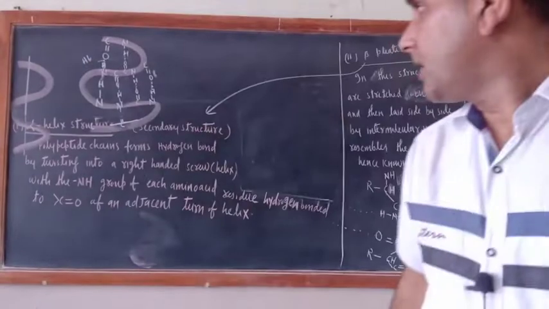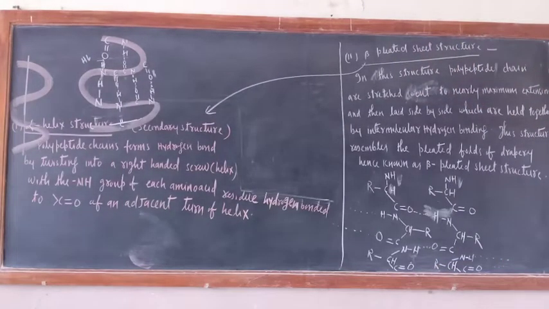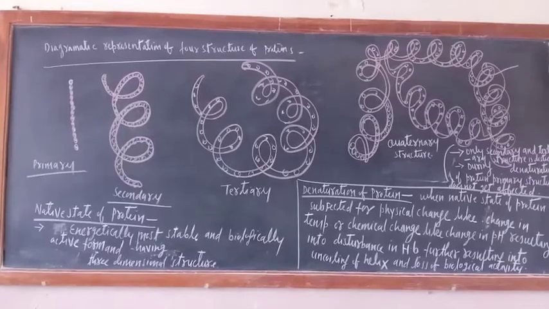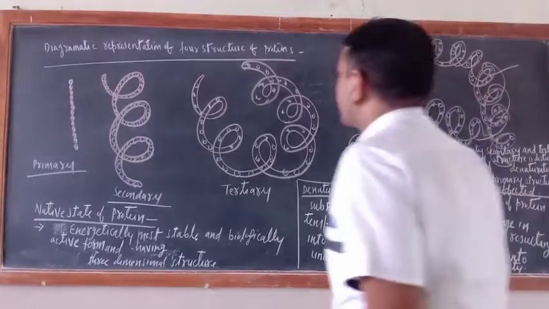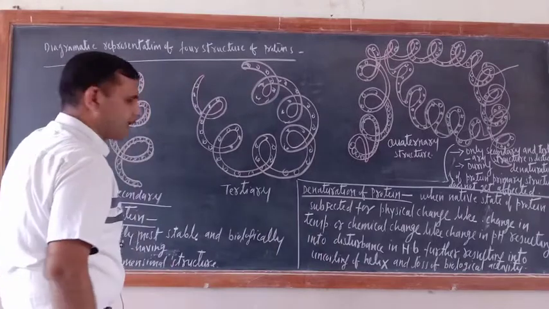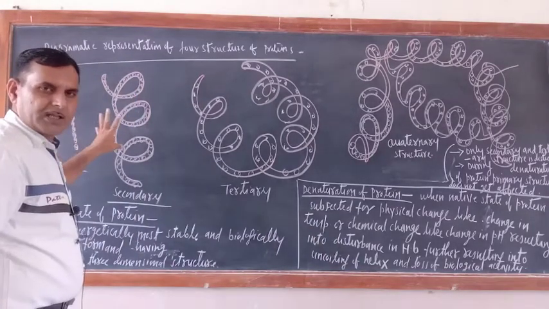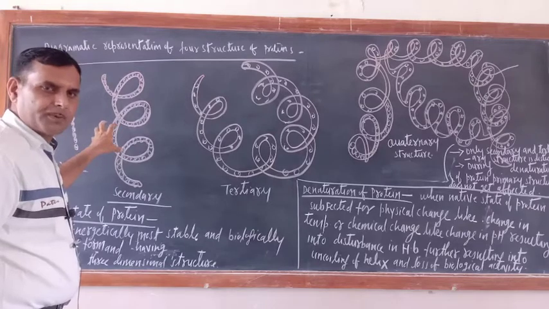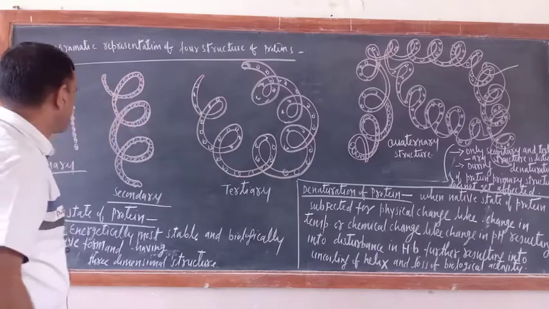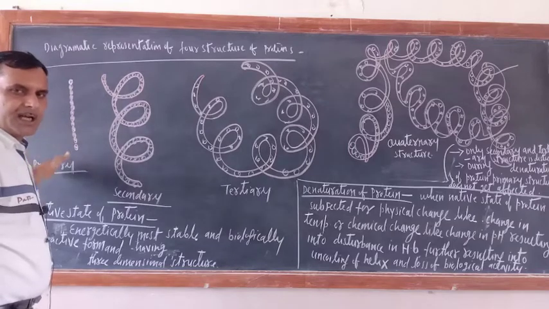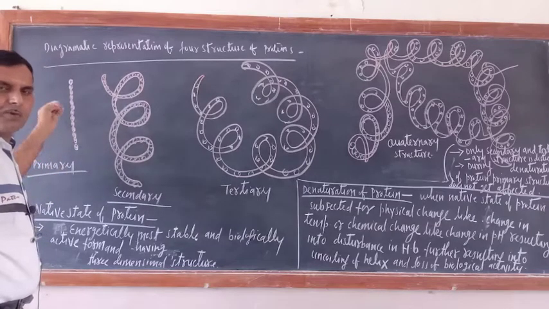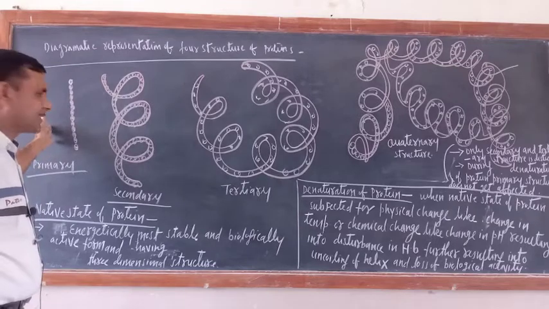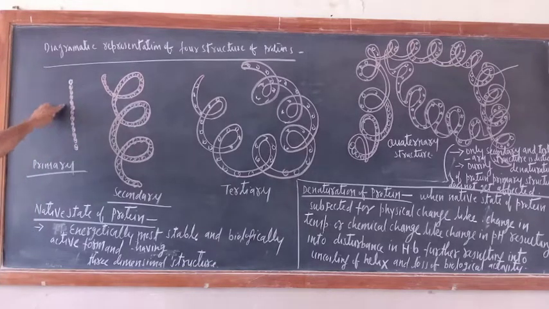Now in diagrammatic form also we can tell the primary, secondary and tertiary structure. So now, the diagrammatic representation of the four structures of proteins. If you are thorough with the theory part of structure of protein, very easily you can explain these structures, or very easily you can remember. In primary structure, we only know the sequence of amino acids. So just see, this is the sequence of amino acids. This is the diagram of primary structure of protein.